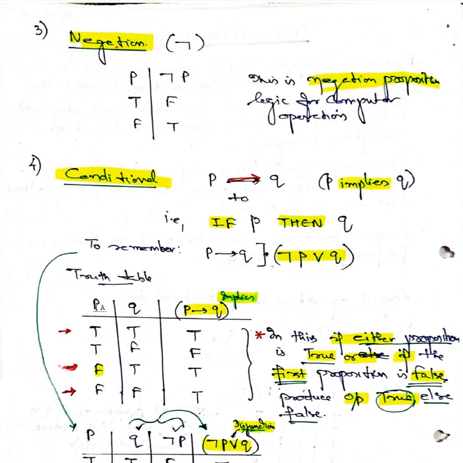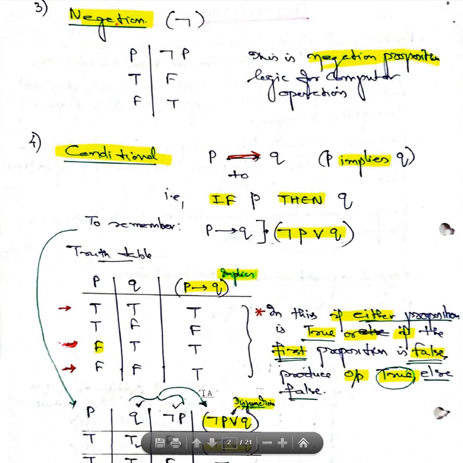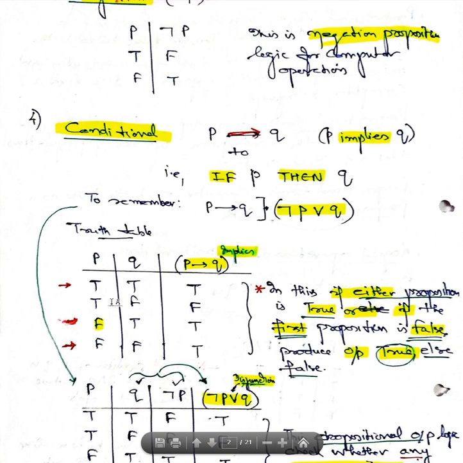So if you take the truth value, P implies Q: if P is true and Q is true, then it is true. If P is true and Q is false, then it is false. If P is false and Q is true, it is true. If P is false and Q is false, then that is true. Except the case where P is true and Q is false, it is true.